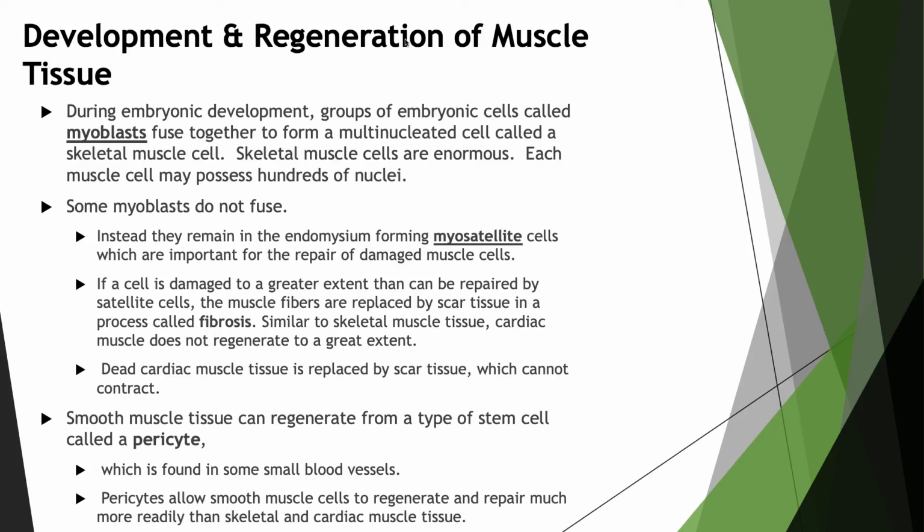Similar to skeletal muscle tissue, cardiac muscle does not regenerate to a great extent. Dead cardiac muscle tissue is replaced by scar tissue, which cannot contract. Smooth muscle tissue can regenerate from a type of stem cell called a pericyte, which can be found in some small blood vessels. Pericytes allow smooth muscle cells to regenerate and repair much more readily than skeletal muscle and cardiac tissue.